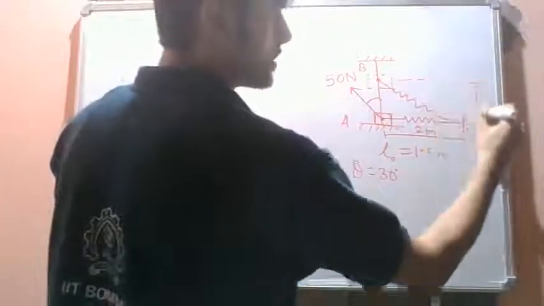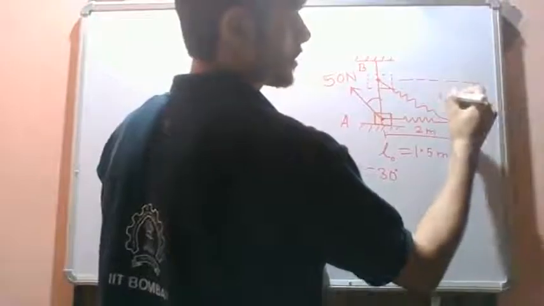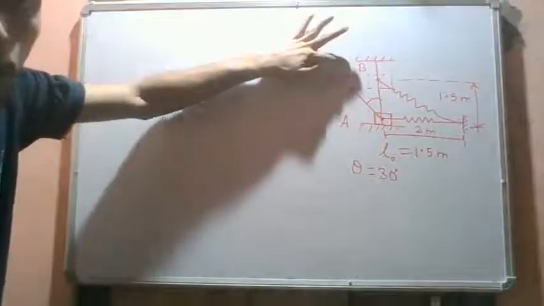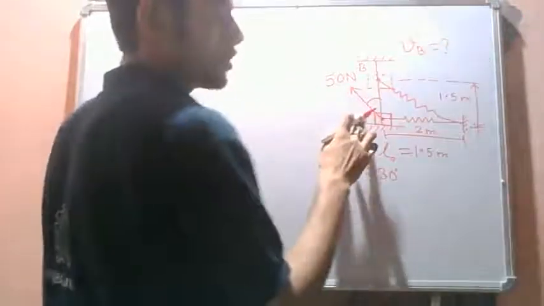Okay, so this vertical height is given as 1.5 meter. So in this position, what is the velocity of this block? We are required to find out the velocity of this block at position B. There are no frictions involved.